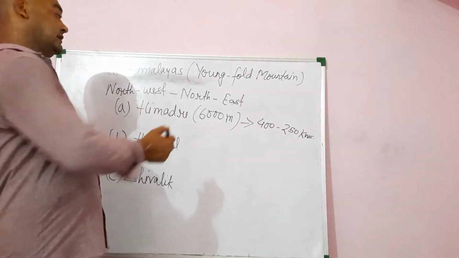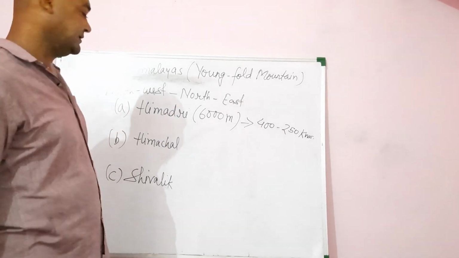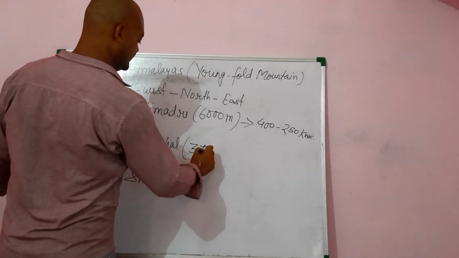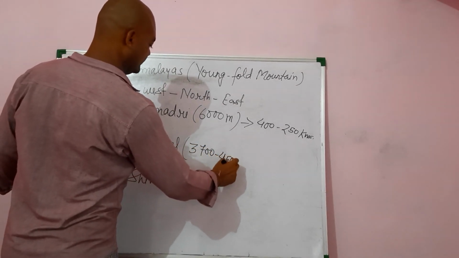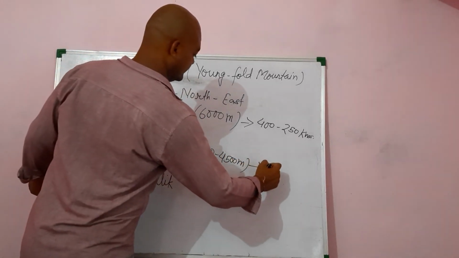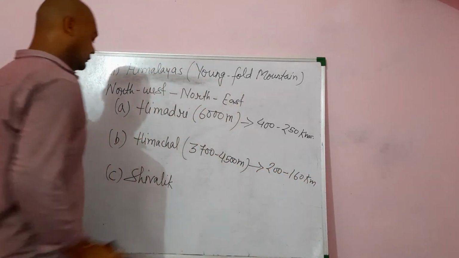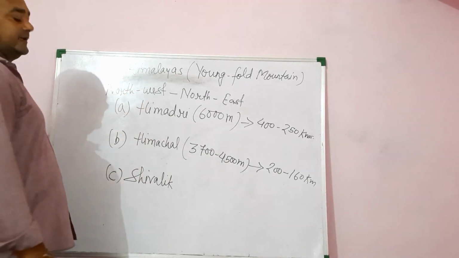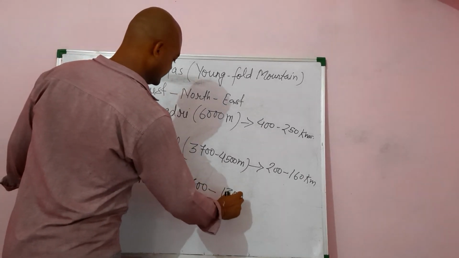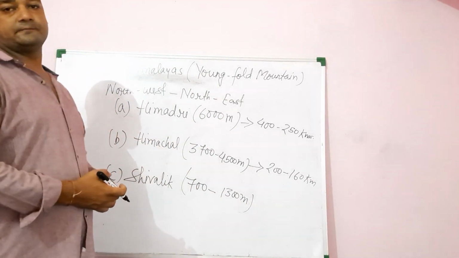All the highest mountain ranges are found in this region, including Mount Everest, Kanchenjunga, as well as K2 or Godwin Austen. Second one is the Himachal. The average height of the Himachal is 3,700 to 4,500 meters, and its width is 200 to 160 kilometers. The lower range is known as the Sivalik. Its average elevation varies from 700 to 1300 meters. This is the lowest range of the Himalayas.